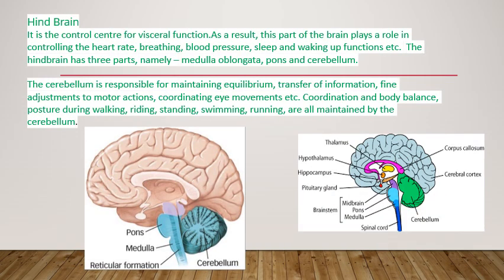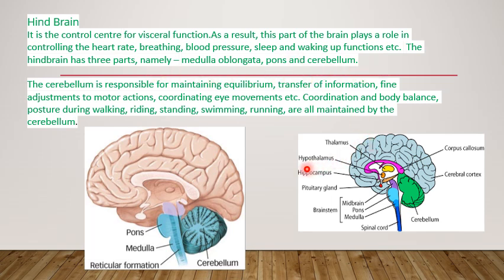Now let us try to understand about the hindbrain. It is the control center of the visual function. So we can say this is the part of the brain that plays a role in controlling heart rate as well as breathing, BP, blood pressure, sleep and waking up function. The hindbrain has three parts. What are the different parts of the hindbrain? One is medulla oblongata, pons as well as cerebellum. So these are the different parts of a hindbrain.